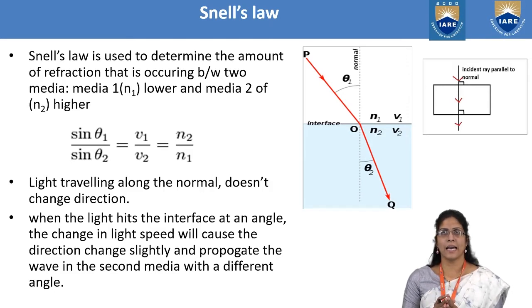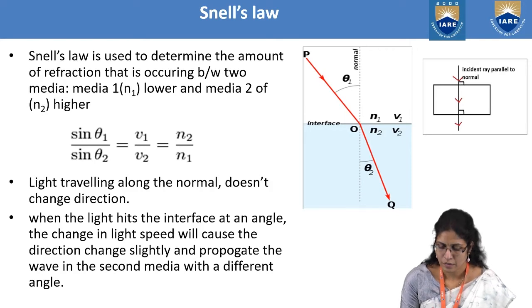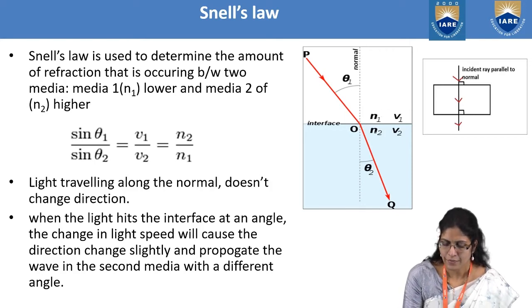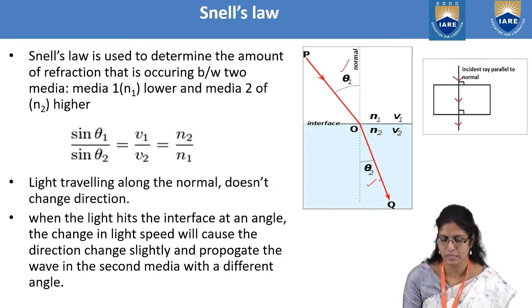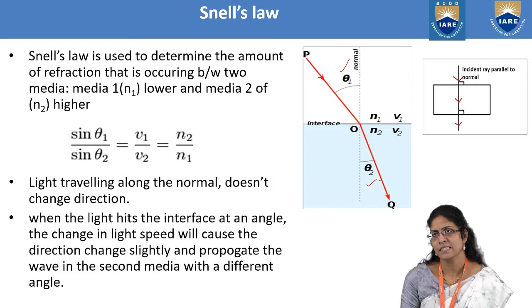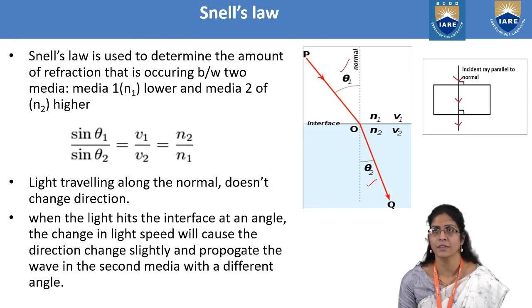When light is transmitting between two media, one of refractive index N1 and the other of refractive index N2, if the angle of incidence is theta 1 and the angle of refraction is theta 2, then definitely, as I told you in my first slide when we started looking into the phenomenon of refraction, the speed or velocity will also differ.